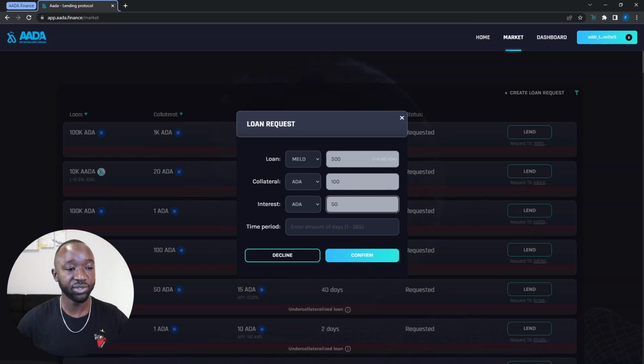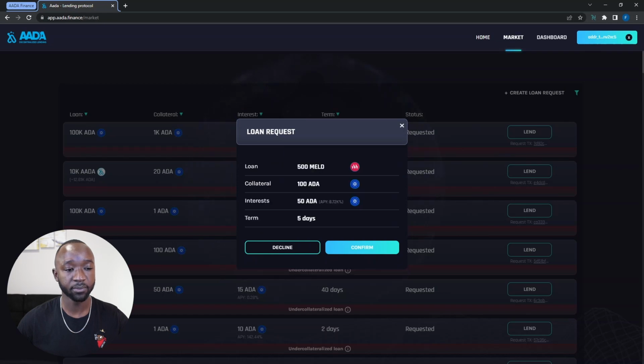And then the next thing I'm going to do is select the time period associated with my loan. Again, this is going to be a fixed term loan. So for now, I'm just going to select 5 days. Now that I'm done selecting all of the options for my loan request, I'm going to quickly confirm the loan by clicking on this button here. And I can now review all of my loan terms and conditions.